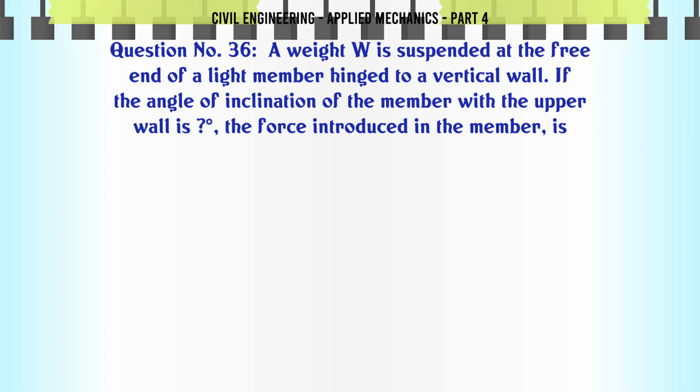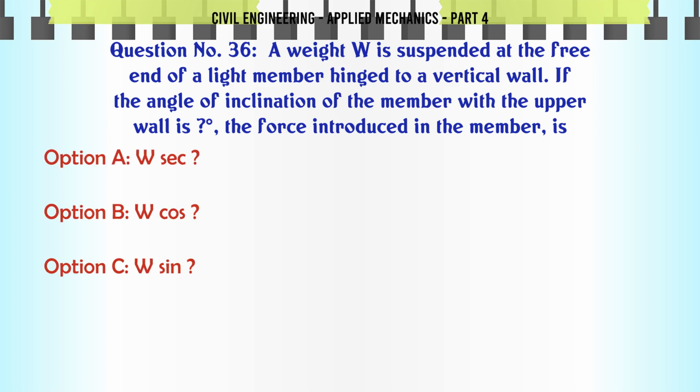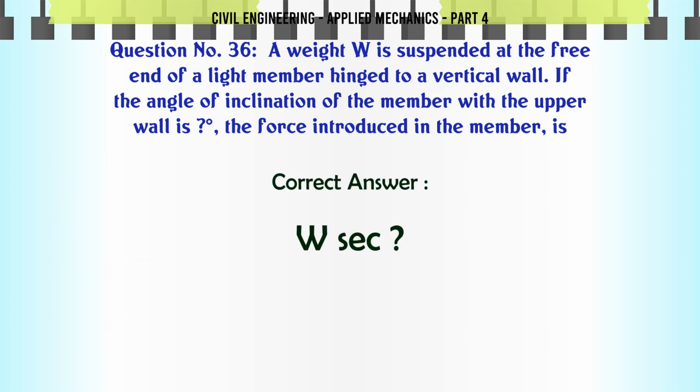A weight W is suspended at the free end of a light member hinged to a vertical wall. If the angle of inclination of the member with the upper wall is θ, the force induced in the member is A. W sec θ, B. W cos θ, C. W sin θ, D. W cosec θ. The correct answer is W sec θ.